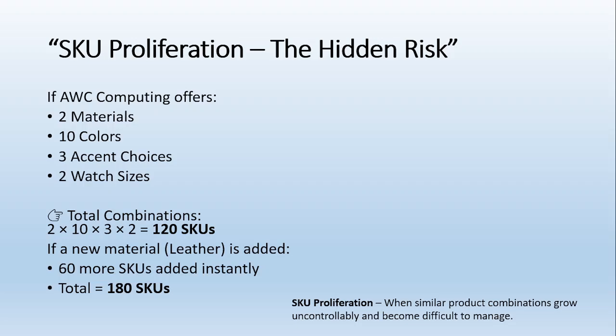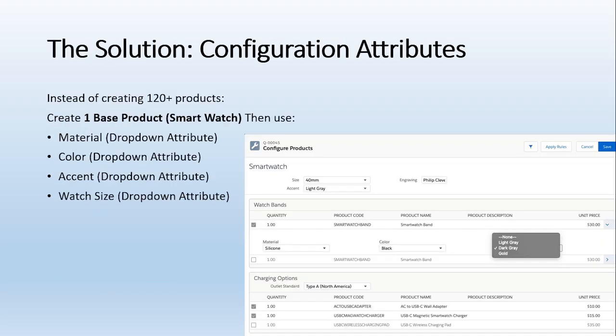So what is this issue? This issue is SKU proliferation. So what is the solution then? The solution is the configuration attribute. Instead of creating the 120 plus, I told you that for the two products I am creating the 120, right? And for the three products I need to create 60 more products.